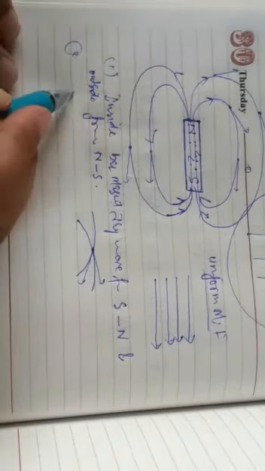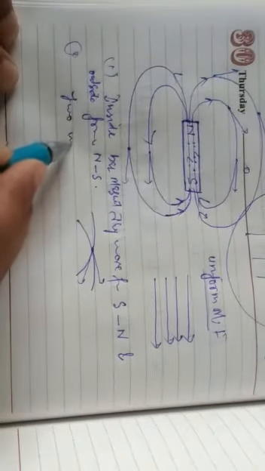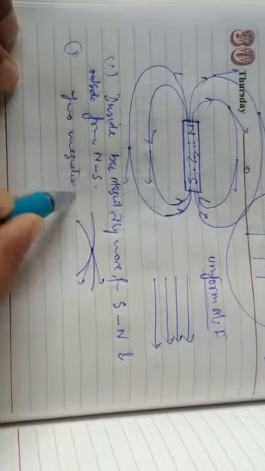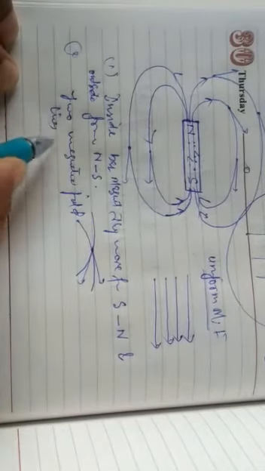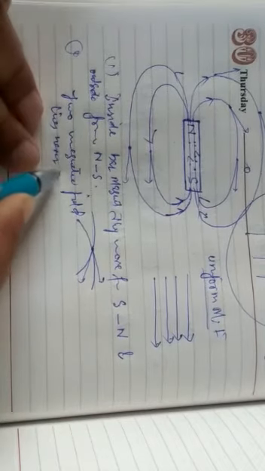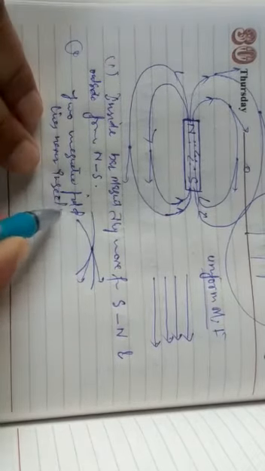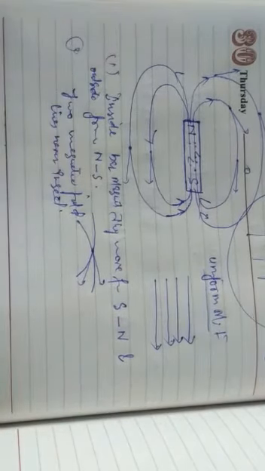So two magnetic field lines never intersect. Why? Because at the point of intersection there will be two directions, which is not possible.